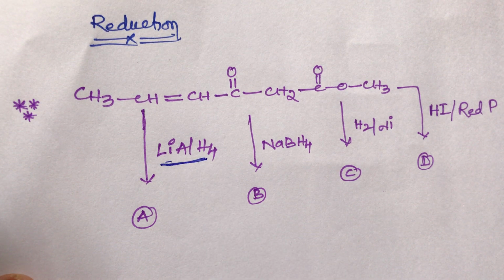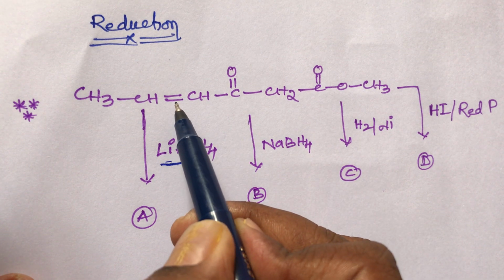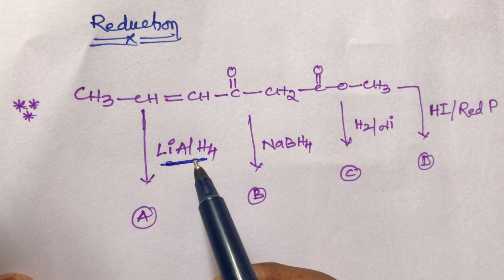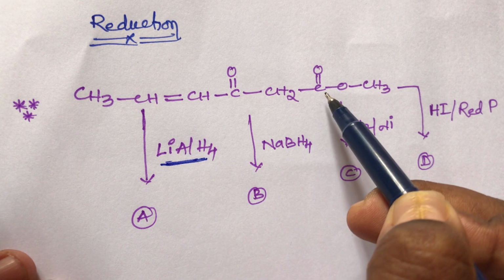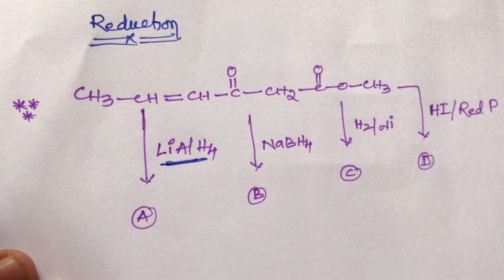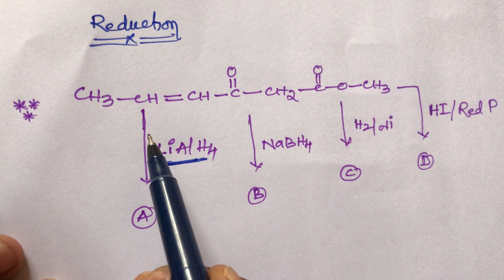Lithium aluminum hydride is a strong reducing agent. It can reduce aldehydes, ketones, acids, acid derivatives, esters, amides, cyanides and isocyanides also. But in this given compound, a double bond is there, a keto group is there, and an ester group is there. So lithium aluminum hydride can reduce the ester group and keto group, but cannot reduce the double bond. You remember, students? Lithium aluminum hydride cannot reduce double and triple bonds.